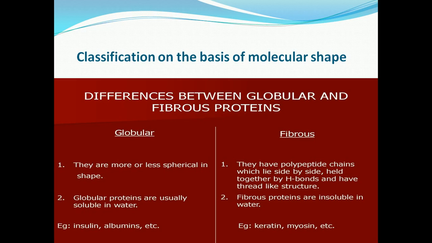Then is globular protein. The globular protein results when the polypeptide chain is coiled around to give a spherical shape. They are usually soluble in water. Insulin and albumin are the common examples of globular protein.